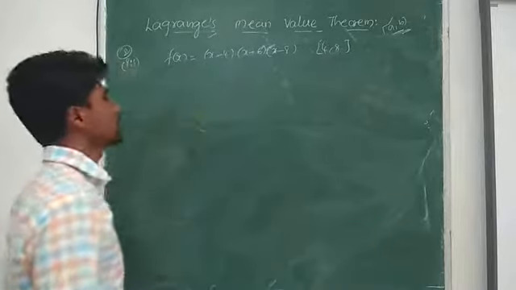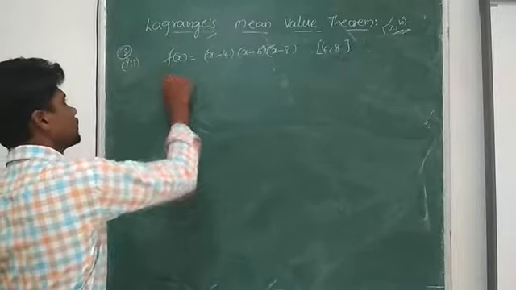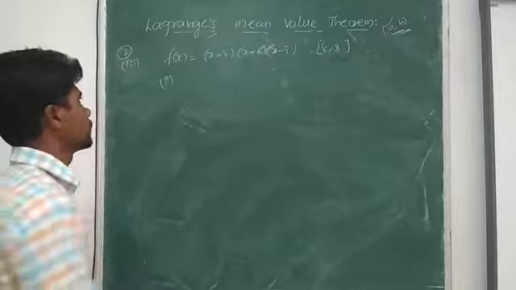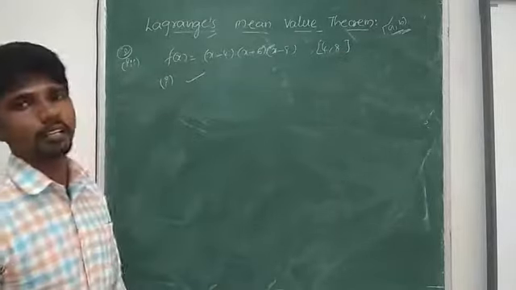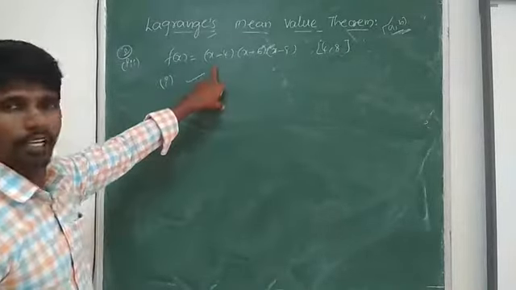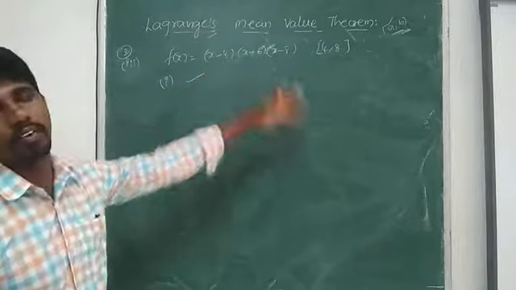First condition, whether it is continuous or not. Obviously it is continuous. Reason: the given function is a polynomial function.